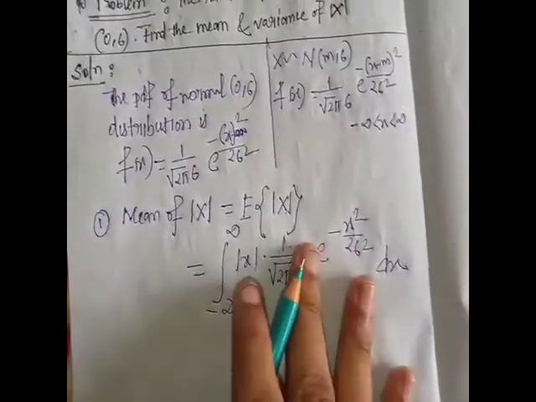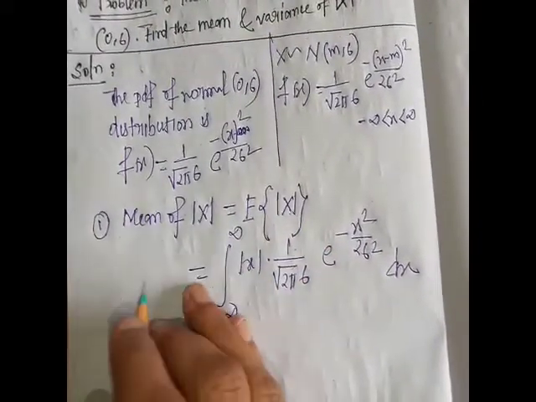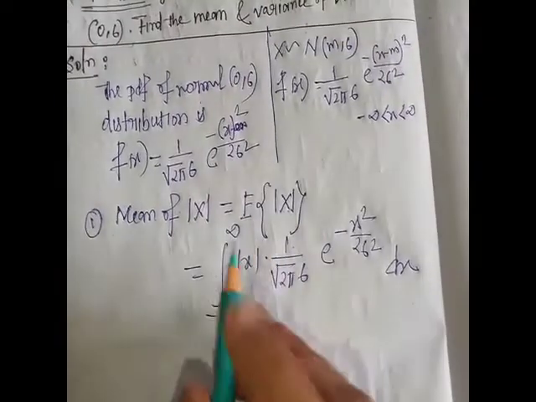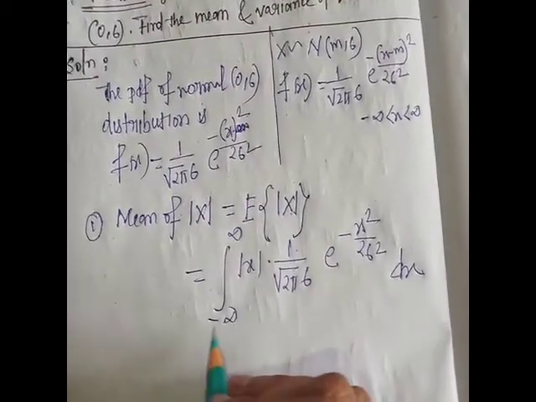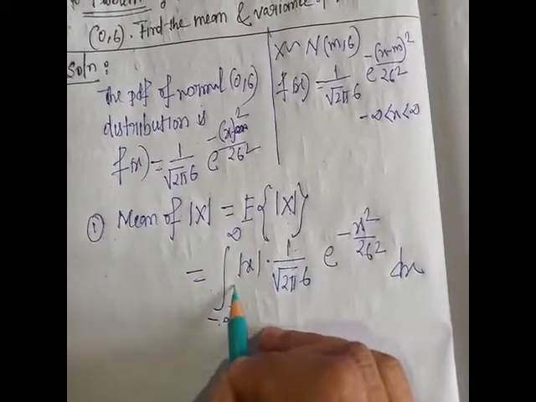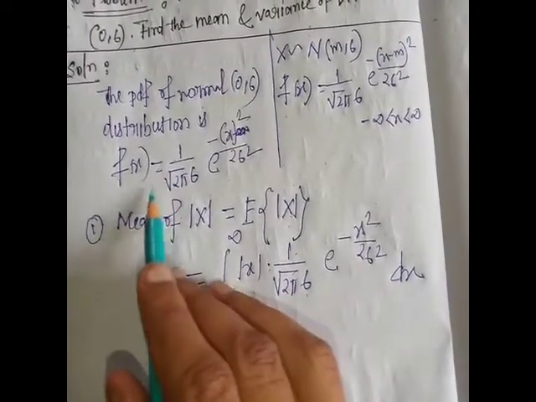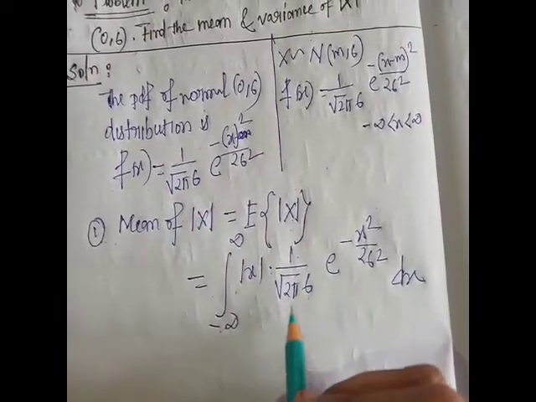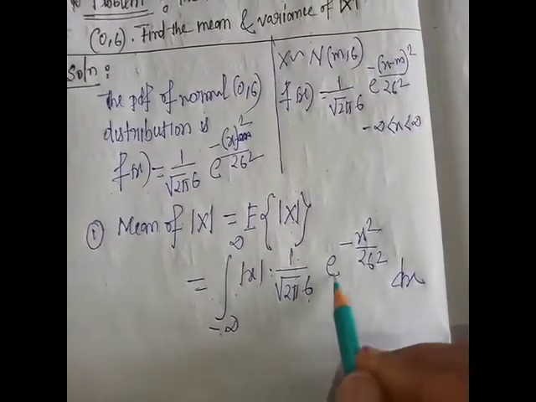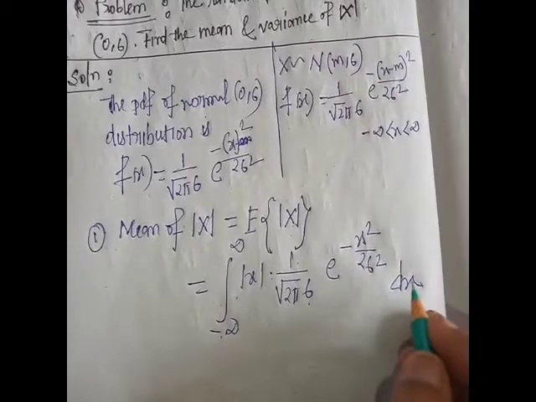This is the formula of expectation for the continuous case.